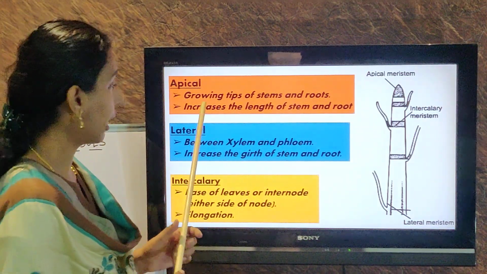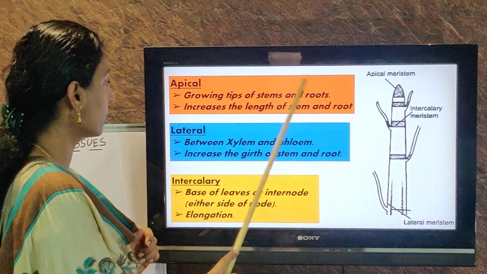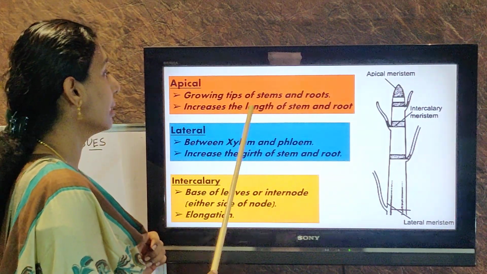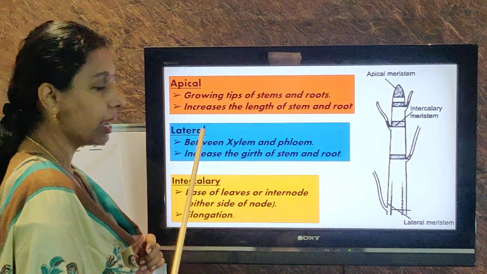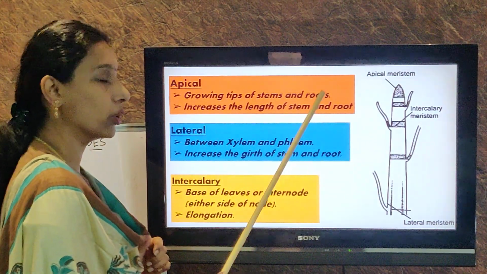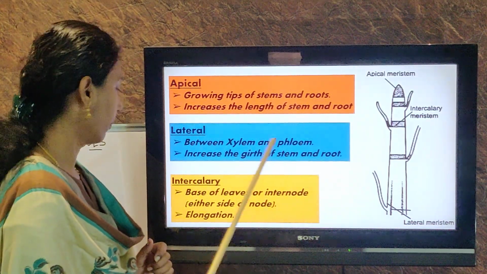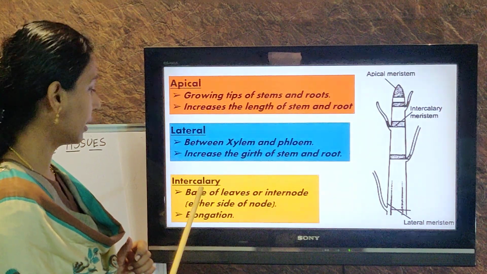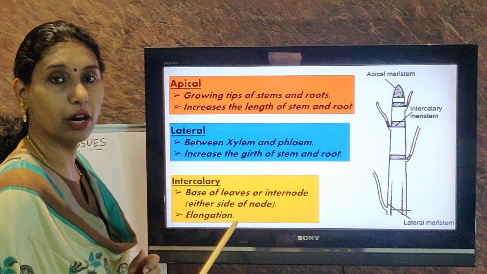Just a summary. Apical meristem is present at the tip of the stem and the tip of the roots. What is the function? It increases the length of the stem and root. Second one, lateral meristem. What is the location? It's present between xylem and phloem. What's another name? Cambium. And it is increasing the girth of the stem and root. Intercalary meristem is present at the base of the leaves or internodes, and it helps in elongation.